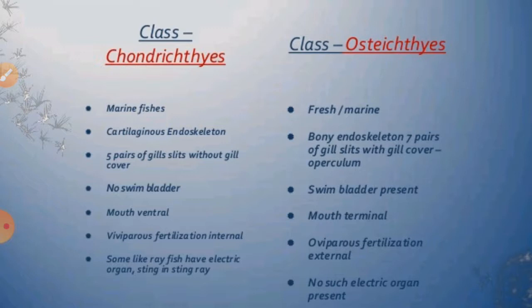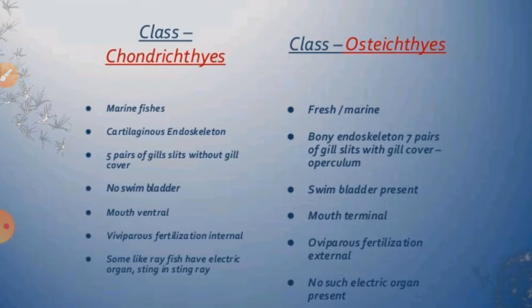Similarly, if we talk about their mouth, the mouth is in ventral position and the skin is tough, containing placoid scales, and teeth are also modified placoid scales. And we can say that they have strong jaws and are predaceous by nature. Generally they are predaceous in nature, right. Some rays, like the stingray, have electric organs, and a sting. If you have seen the stingray, they have a pin-like structure there.